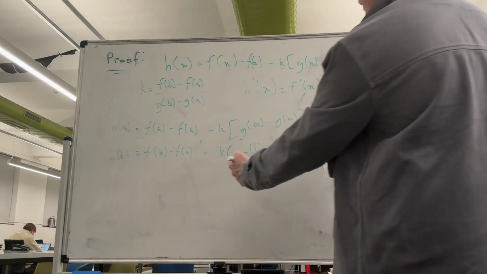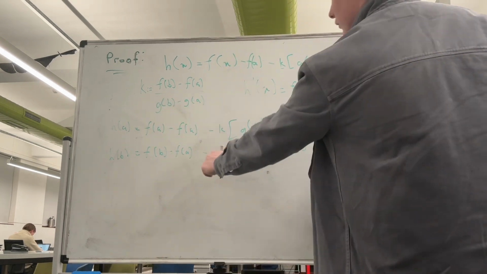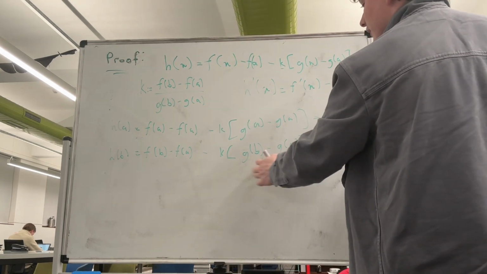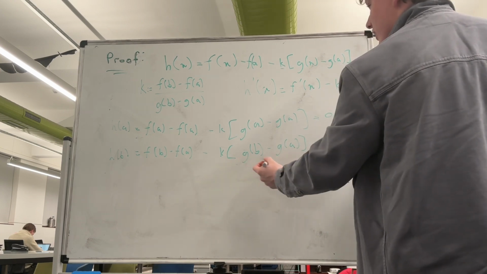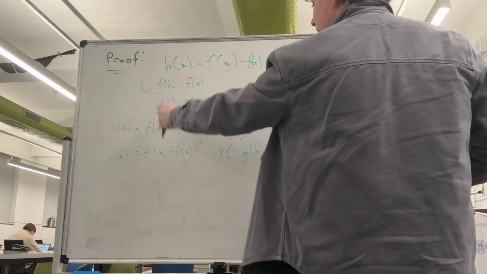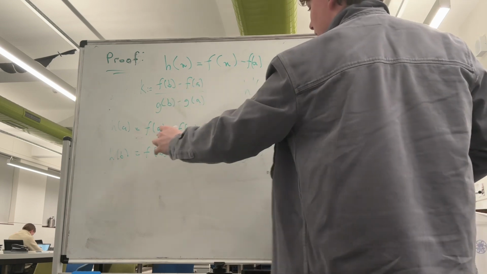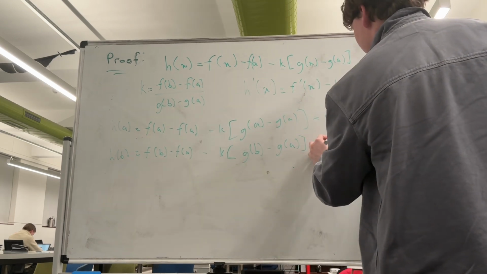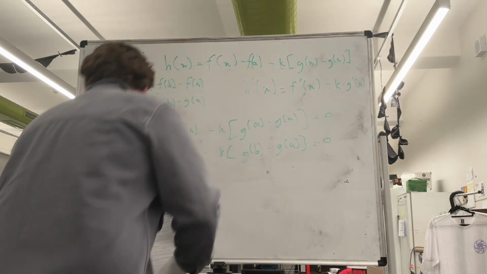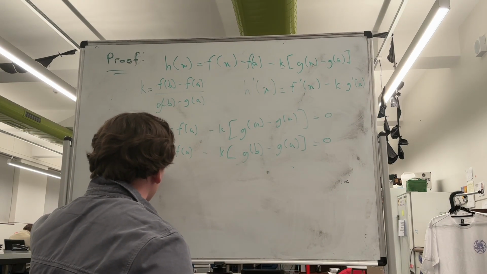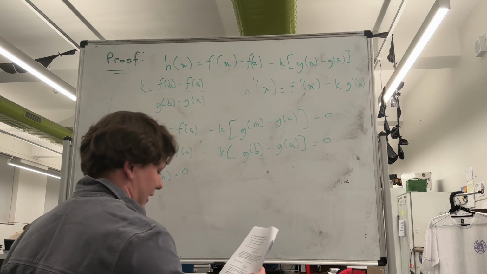And once we expand out k here, we see that the denominator of k, g of b take g of a, is going to cancel out with this part of the function here, and that leaves f of b take f of a minus f of b take f of a, which is also 0. And so we find that h of a is equal to h of b, and that's equal to 0.